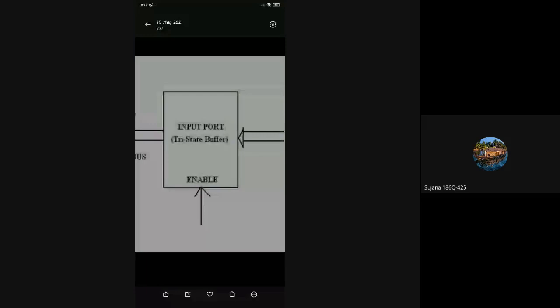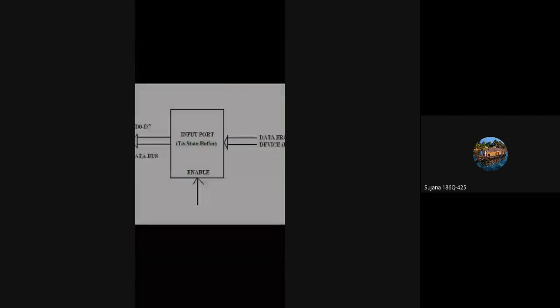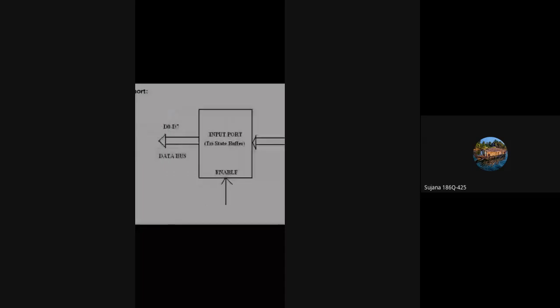Why is this buffer called an interfacing circuit? This buffer is acting as a connector between the keyboard, or the input device, and the microprocessor unit. We have an input device and we have a microprocessor unit, and these two will be connected by using a buffer. The buffer is the input port, which is called an interfacing circuit. So the input device is connected to the microprocessor by using a buffer.